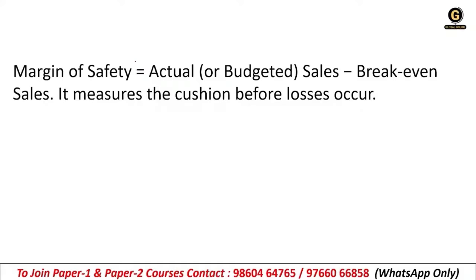Great. So the more the margin of safety, the safer the business, and the less the margin of safety, the more risk the business is in. Getting it? For example, if your sales are 1 lakh rupees and your break-even sales are rupees 70,000, the margin of safety will be 30,000. So if your sales fall by 30%, that means 30% of 1 lakh rupees, 30,000, you still won't be in a loss. So we have a margin of safety of 30,000.